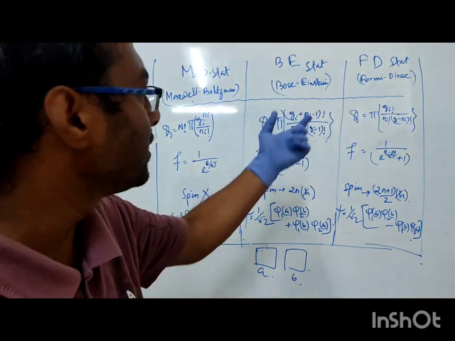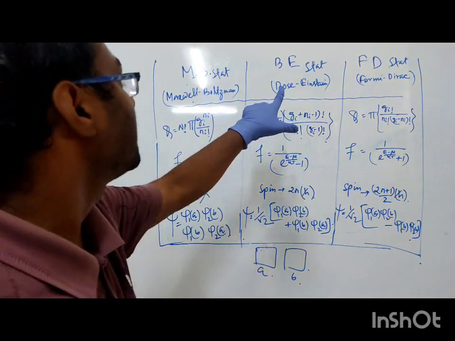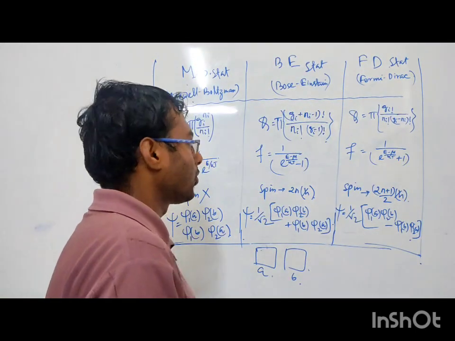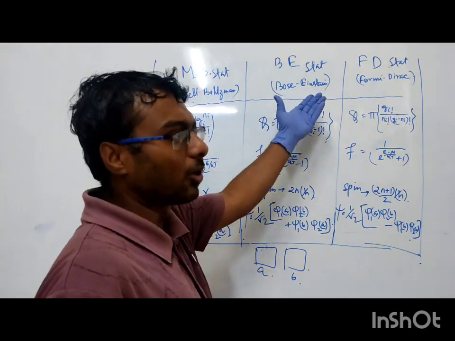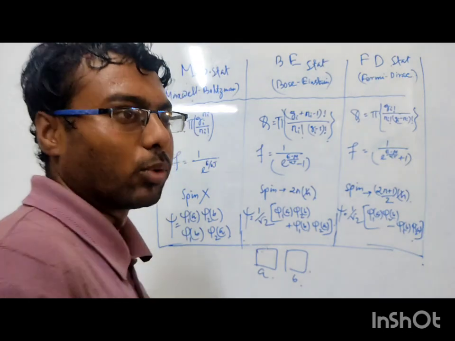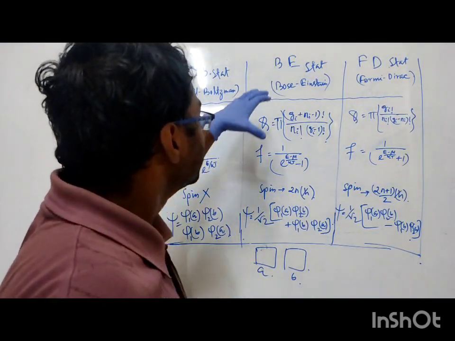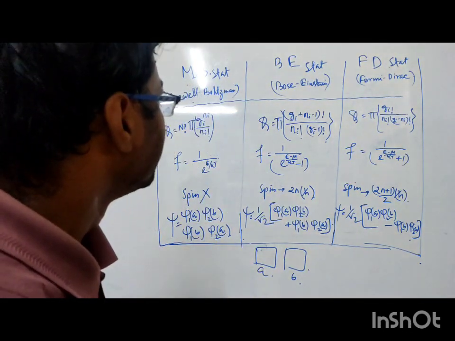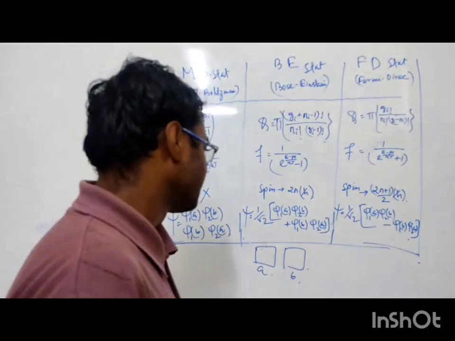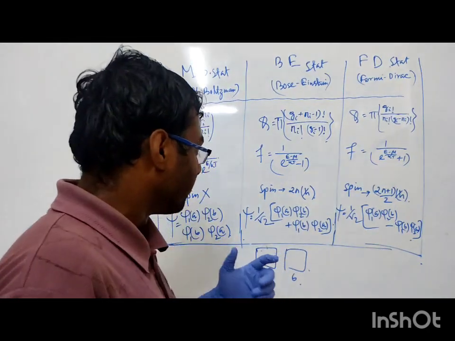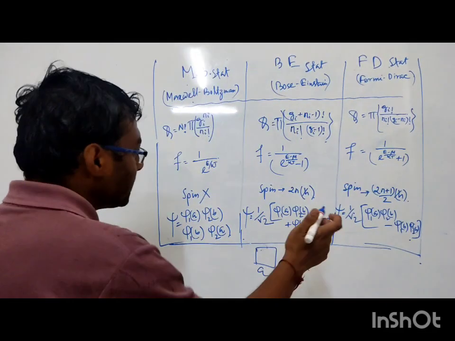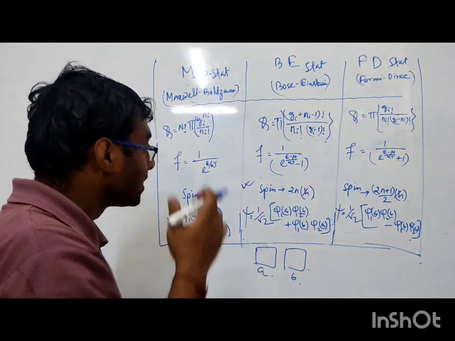If we talk about quantum statistics, one is Bose-Einstein statistics, named after two renowned scientists, Einstein and the Indian scientist S.N. Bose. They gave these statistics, and the counting process, counting probability and distribution function are like that. The main difference between Bose-Einstein statistics and Fermi-Dirac statistics is the spin of the particle.